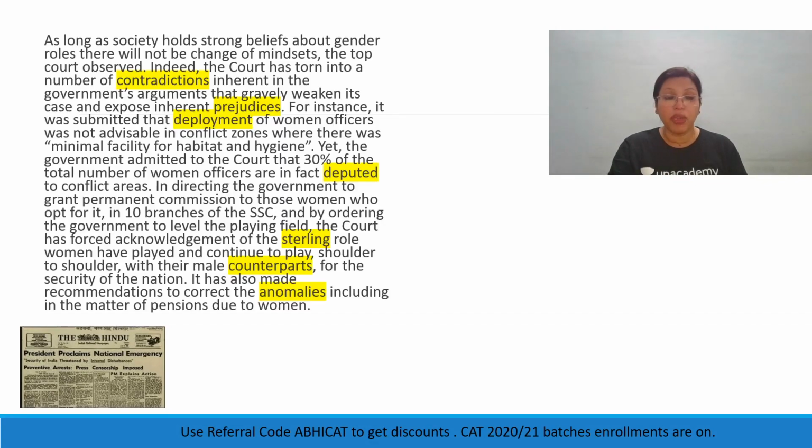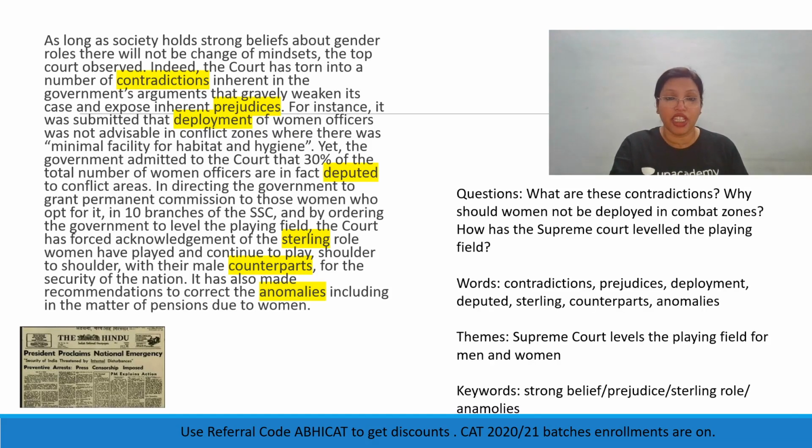Words that strike me here, and they were contradictions, so we understand our differences. Prejudice, of course, means bias. Deployment means posted, or they are being posted or sent there. Deputed, again, posted. Sterling, of course, is very good. Counterpart, of course, is equal partners or partners. Anomaly, of course, is an aberration.